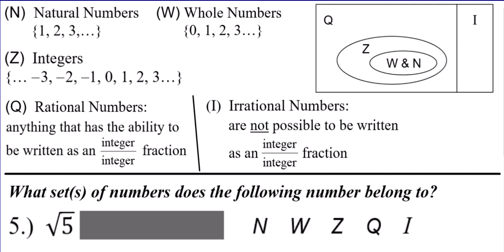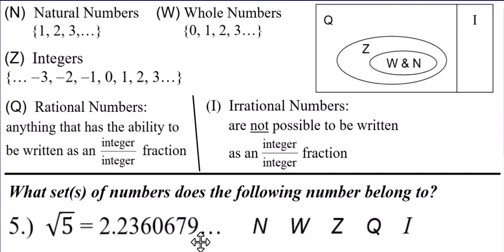And finally, one more. The square root of 5. I know we haven't officially done square roots much yet this year, although we did a little bit with the Pythagorean theorem. But the square root of 5 does not have a nice whole number answer. It's a decimal that goes on forever, does not repeat. So no, no, no, and no. It is only irrational. By the way, if you ever circle irrational, I guarantee the other 4 are not going to be a set of numbers for that.